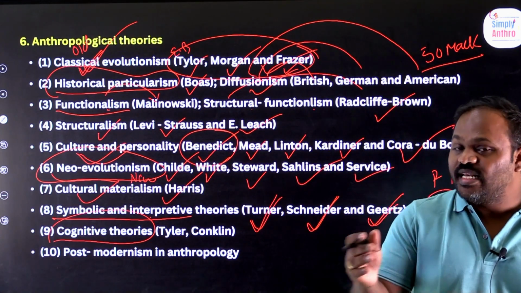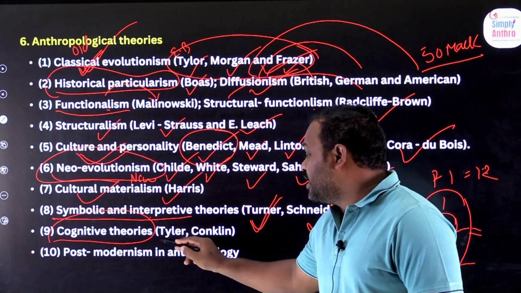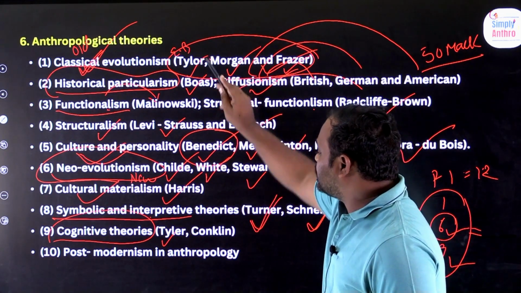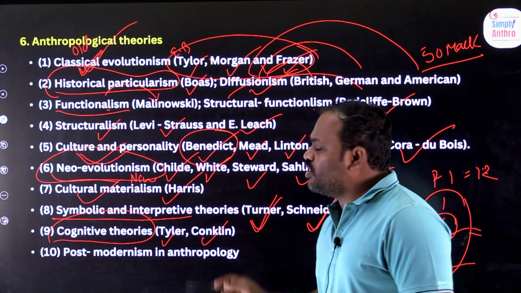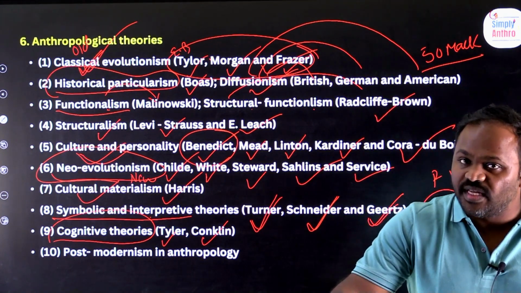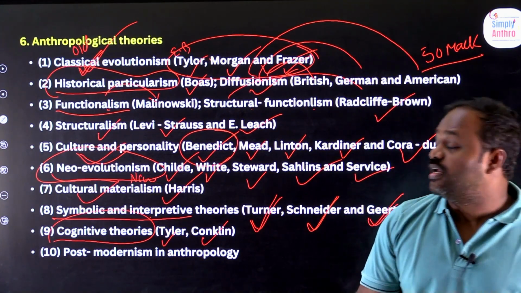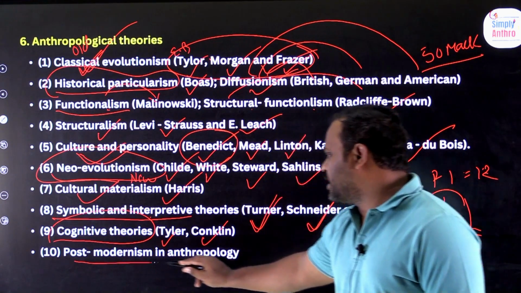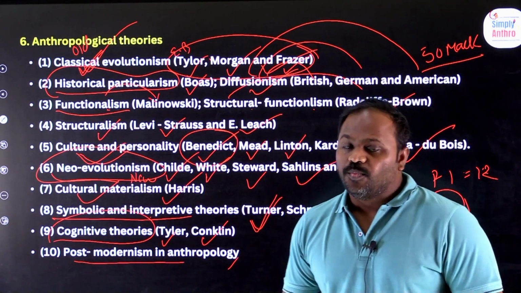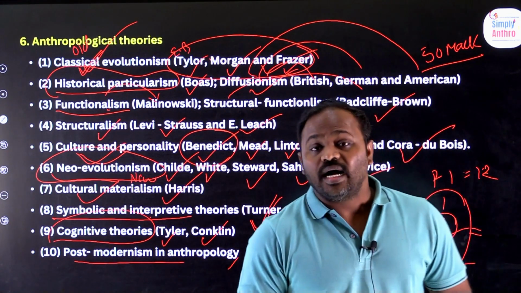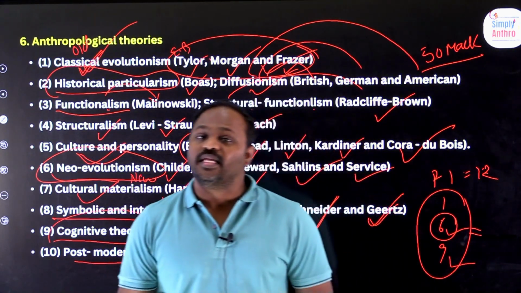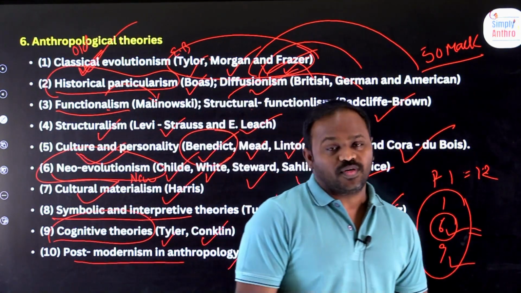Cognitivism. This English word, cognitive theory, is given by Taylor. E.B. Taylor is different from this Taylor and Conklin. Cognitive theory is given by Conklin and Taylor. And the last one, postmodernism in anthropology. Postmodernism is nothing but what has been happening in anthropology after independence, which we are going to discuss.